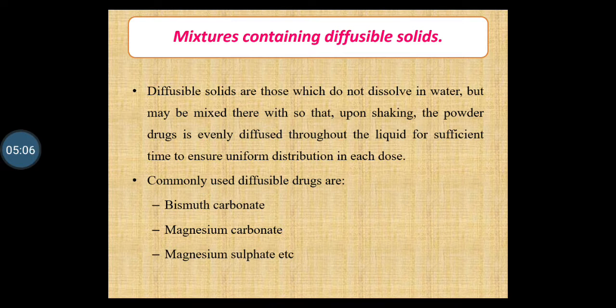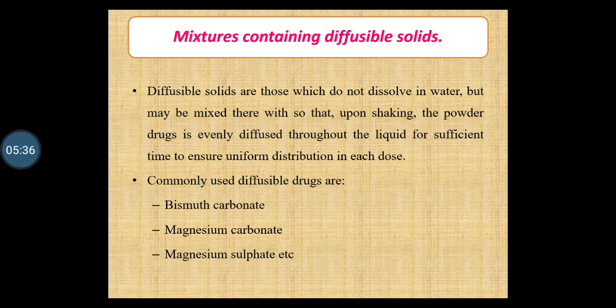Transfer the content of the mortar into the measuring cylinder. Rinse the mortar with little of vehicle and transfer it into a measuring cylinder. Now add any liquid ingredient if it is involved in the formula, then add more of the vehicle to produce the required volume. Transfer the mixture to the dispensing bottle, cork it, label it, and then dispense.